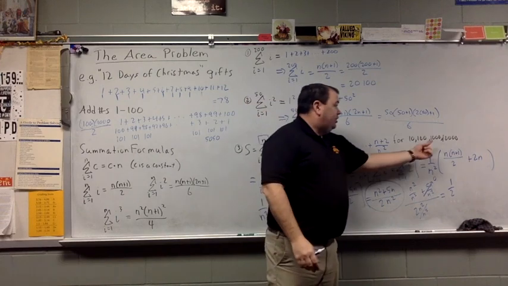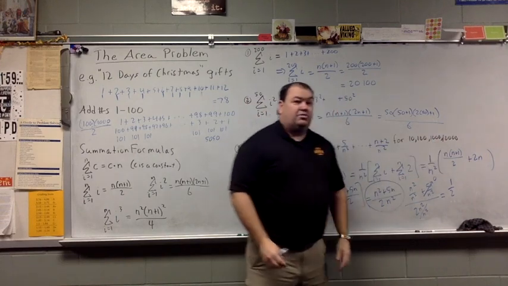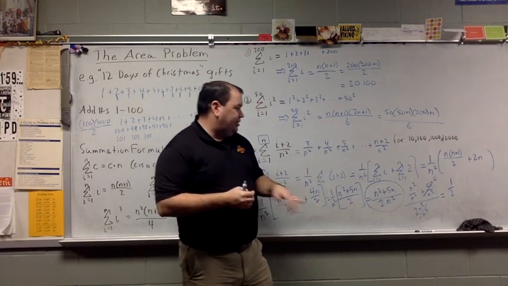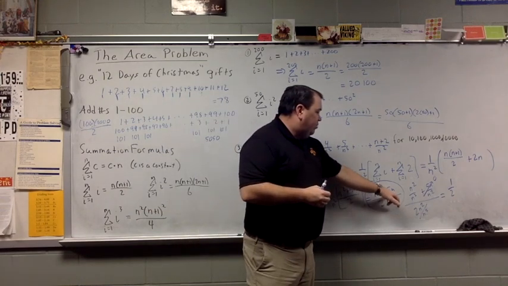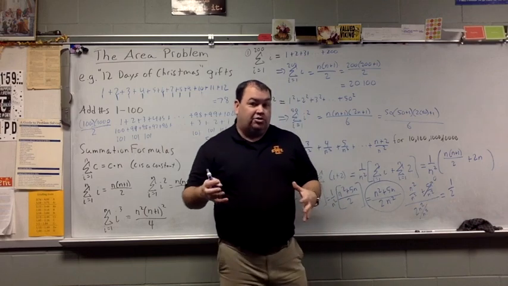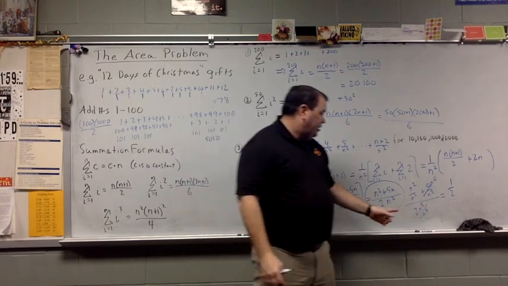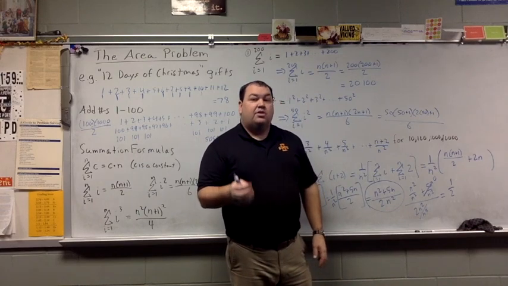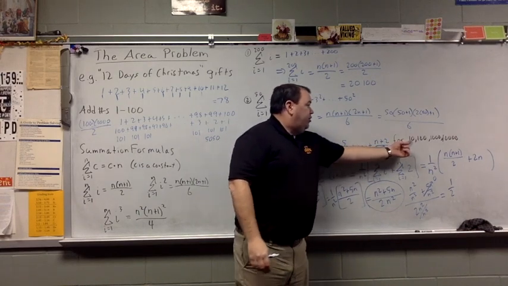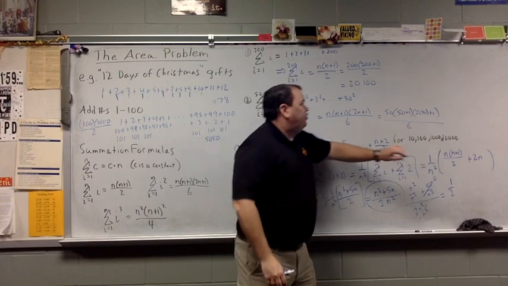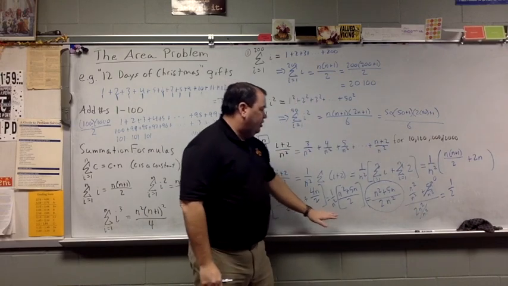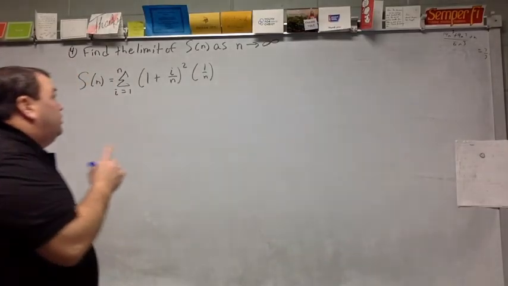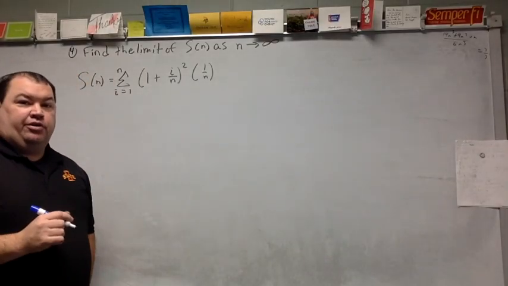Plug in 1,000. Plug in 10,000. But what you're going to find, which we've done numerically in the past, is the bigger this number gets, the closer it gets to infinity, this is going to actually approach 1/2. So numerically, plug in their numbers. If they don't give you the numbers, kind of like they did earlier, I'm going to assume those go to infinity. So we've got one final example here to take a look at.